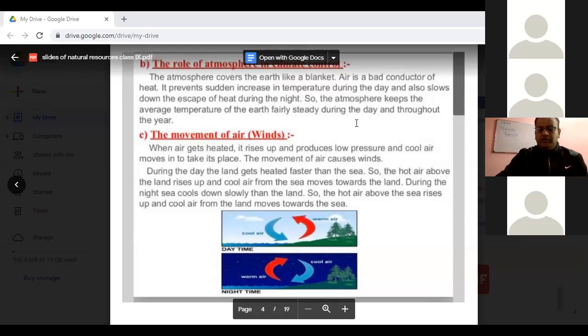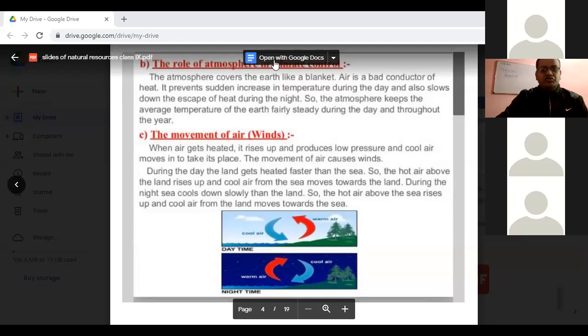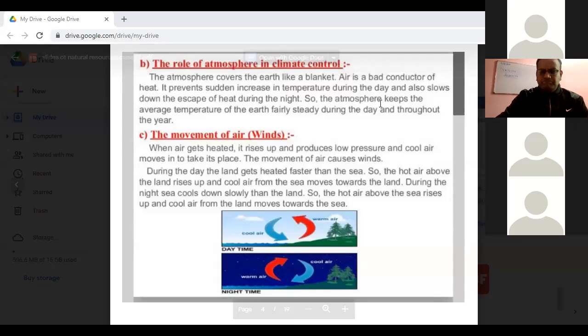Okay, again, Vinayak wants to say something. Vinayak, you can unmute yourself if you want to re-answer. Sir, atmosphere controls the climate. I think this is by land breeze and sea breeze. Very good. During the day, land is heated, and the hot air rises. Yes.